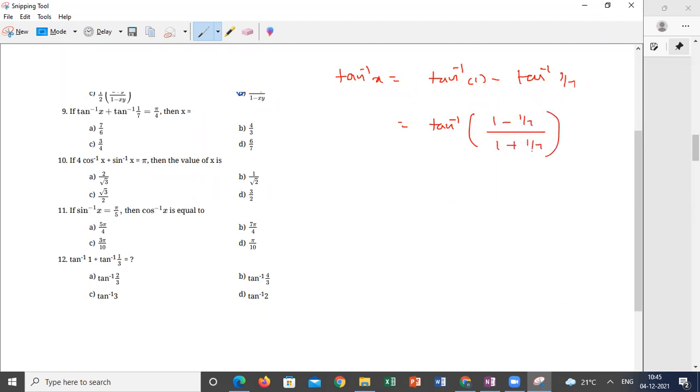Correct? Yes, sir. So what is the value? 7 minus 1 by 7 is 6 by 7, by 8 by 7. 7 and 7 cancel, 2 threes are 6, 2 fours are 8. It is coming as tan inverse 3 by 4. So x is equal to 3 by 4.